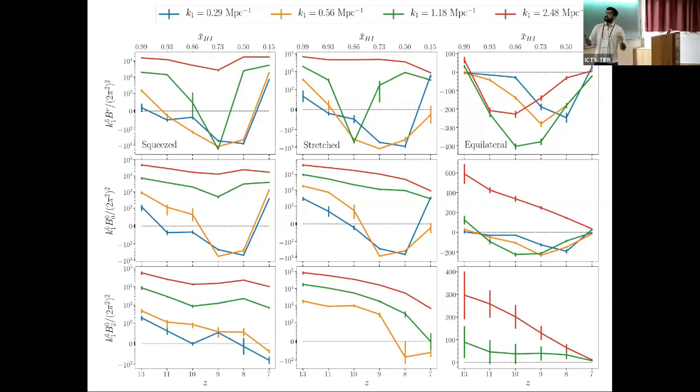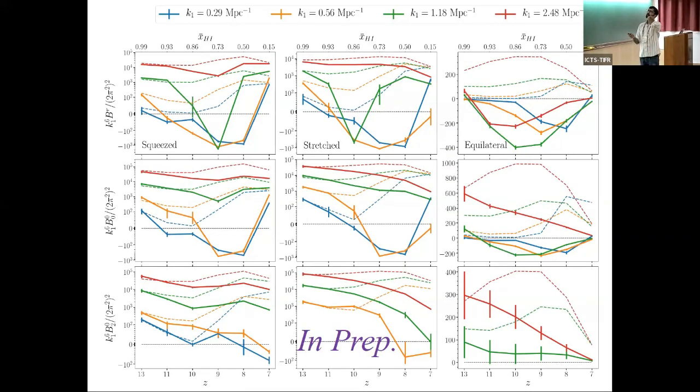Okay, the first thing we note here is the squeeze triangle has the largest value of bispectrum, and the bispectrum is positive at the starting point of the epoch of reionization. Interestingly, we find that the bispectrum, the non-Gaussianity, is driven by matter fluctuations in the initial stages of the epoch of reionization.